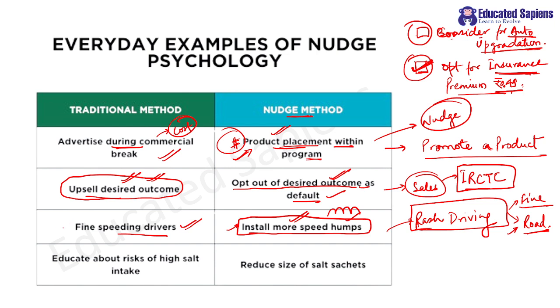Rather than finding, because finding is not possible at each and every instance. Then another method, for example, if you want to reduce salt intake, salt or sugar intake. If you want to reduce these things, what can be done?